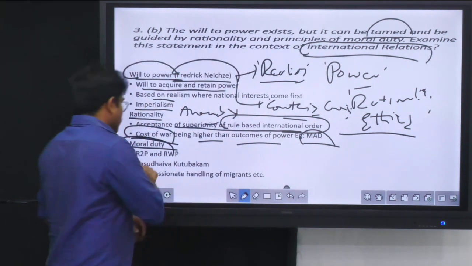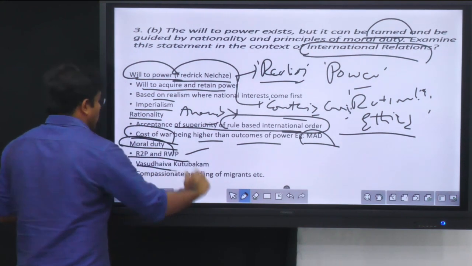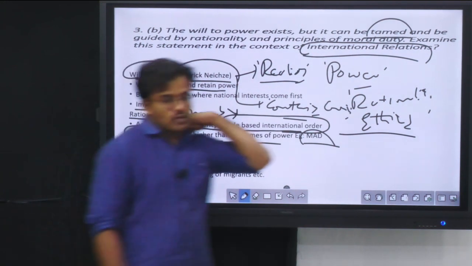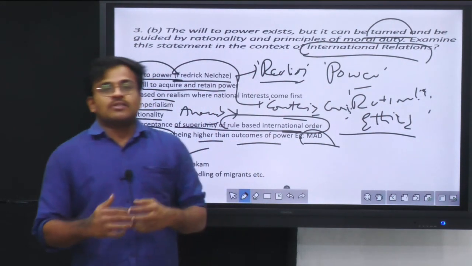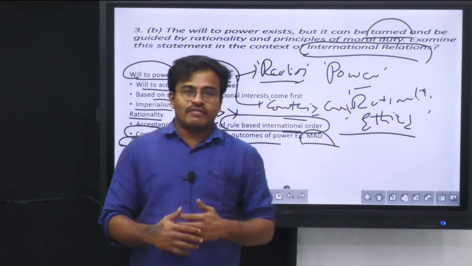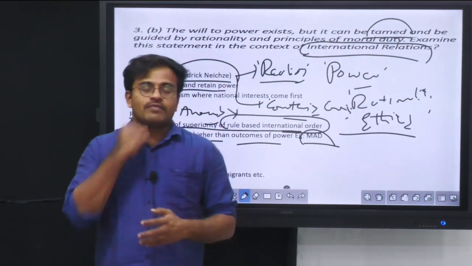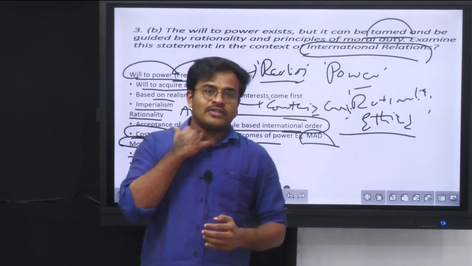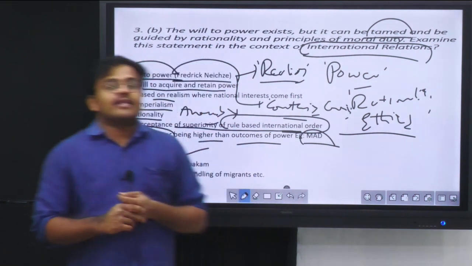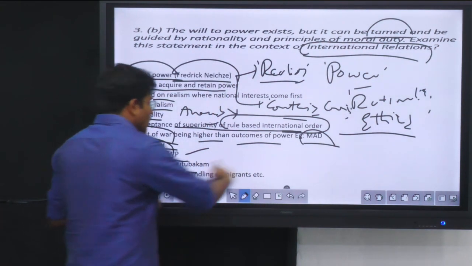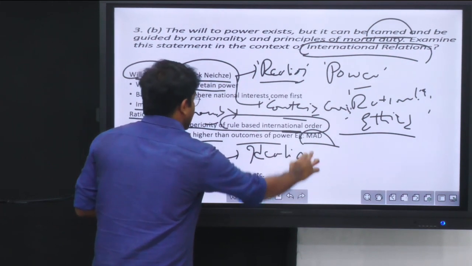So here, first and foremost, the principles of moral duty like right to protect and responsibility while protecting. Then along with that, concepts like Vasudhaiva Kutumbakam, which looks at the world as one family, which can reduce this concept of will to power. The exercise of this will to power will reduce a bit if you consider everyone to be part of your family. If you don't have very strict adherence to the national boundaries, then automatically the world will become one family. There is no pursuit of this realist will to power, and this is based on the principles of idealism. If you want to write, you can write this way.